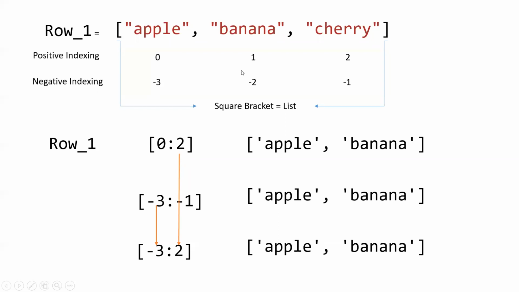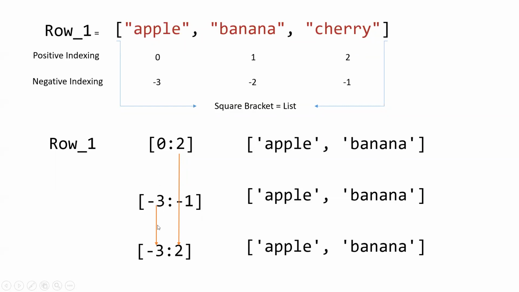Then for -2 it will check, okay, -2 and 1 banana it will come. But as soon as it comes to -1, it will check that 2 is cherry, and for the least in this format to print, we need to do 2 minus 1, means less than 1. So what is the 2 minus 1 position? The 1 position. So it will cut out this cherry.